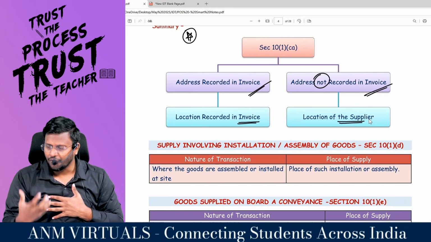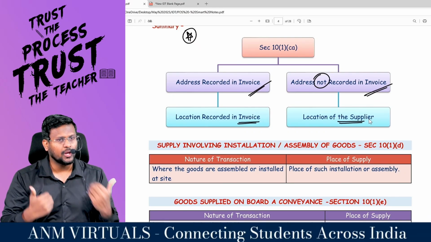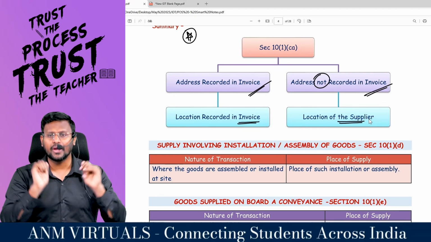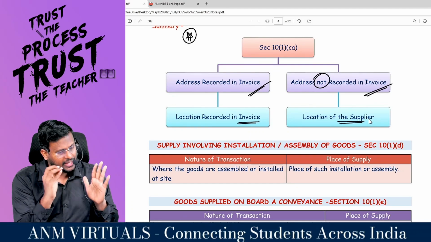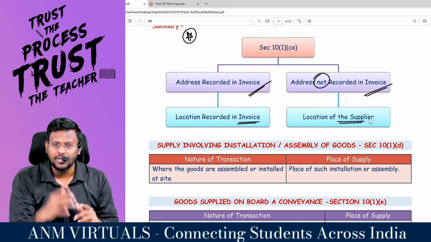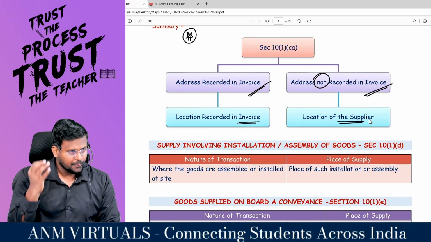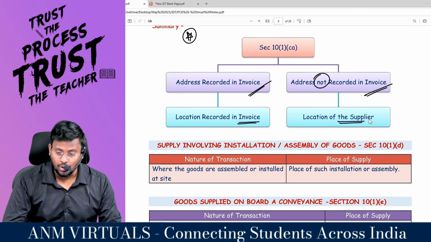Government has to find out the place of supply. Otherwise, GST will not work. That's why they are saying we will first try to see the invoice. If the location is recorded in the invoice, that location will be the place of supply. If the location is not recorded in the invoice, then the location of the supplier. Comfortable? That situation also comes to an end.